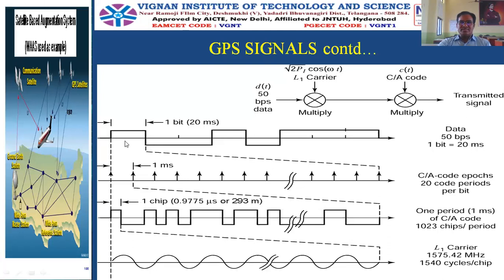So here you have to understand it like this. For 1 bit, 20 code periods per bit. So this is the carrier signal, the C/A code carrier. For 1 bit of information, it will complete 20 code periods because each bit is existing for 20 milliseconds. And the C/A code has a period of 1 millisecond only.